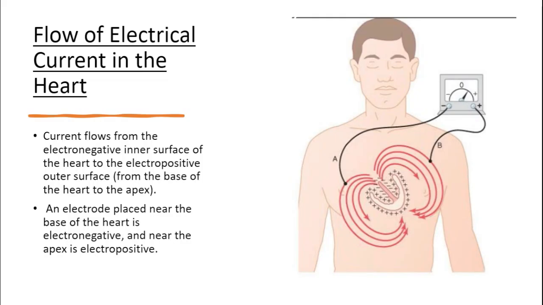Then we will go through the flow of electrical current in the heart. The current flows from the electronegative inner surface of the heart to the electropositive outer surface, from the base of the heart to the apex. If an electrode is placed near the electronegative side, it has an electronegative potential, and if it is placed near the apex of the heart, it has an electropositive potential.